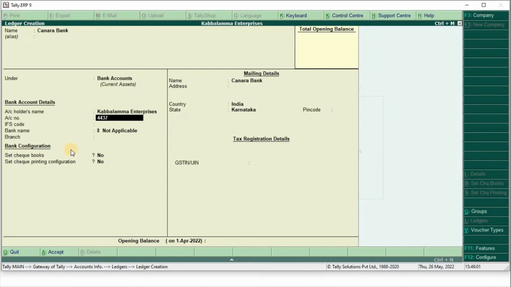Account number, IFS code, branch, Jayanagara 4th block, accept.